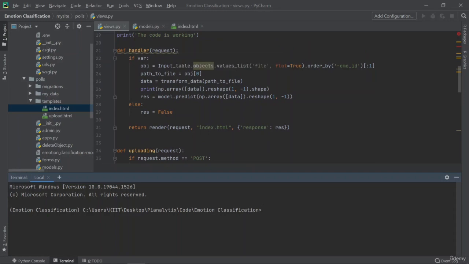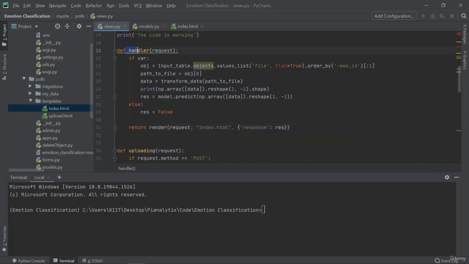So any function that is taking request as parameter, that function is specific and has a corresponding HTML file to render, or basically is a map to a particular part of the front end. So whenever I call this function, it is going to return the output of the render function, and the index.html file is going to be rendered and showcased to the user. So this is how we serve our front end part to the user.